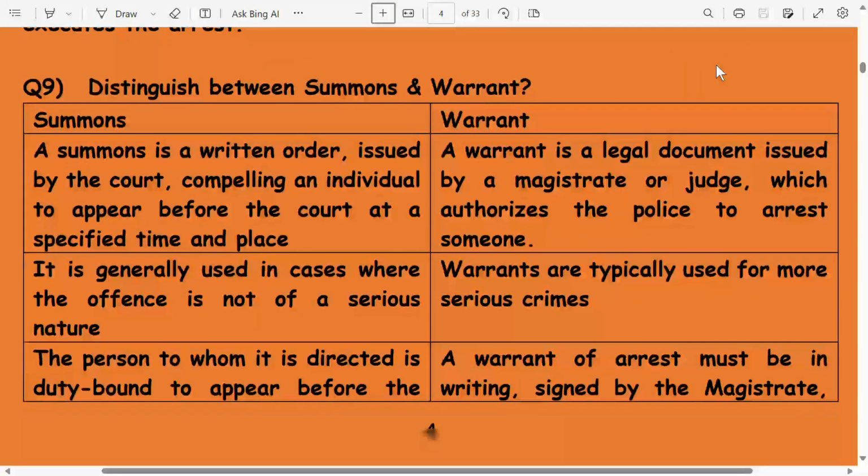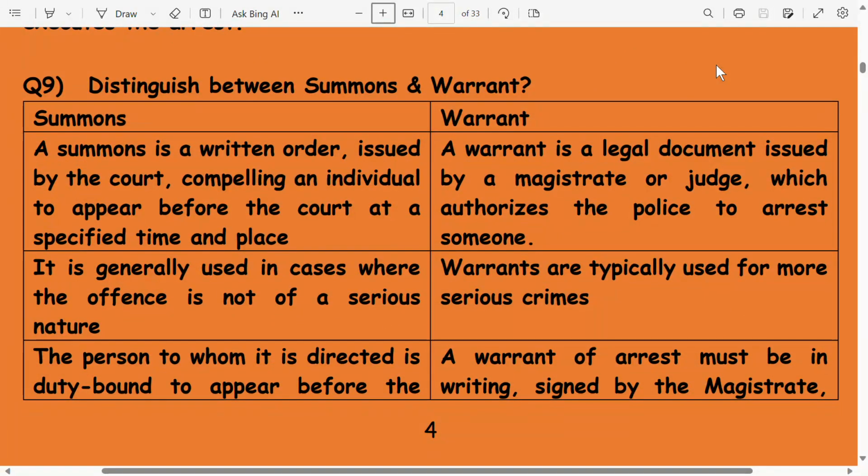Now let's distinguish between summons and warrant. A summons is a written order issued by the court compelling an individual to appear before the court at a specified time and place. A warrant is a legal document issued by a magistrate or judge which authorizes the police to arrest someone. Summons is generally used in cases where the offence is not of a serious nature. Warrants are typically used for more serious crimes.